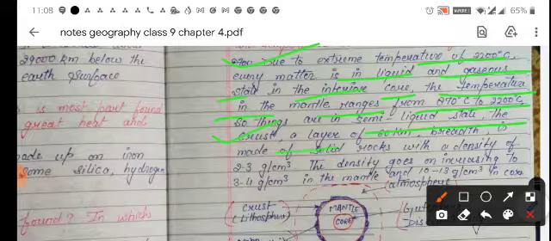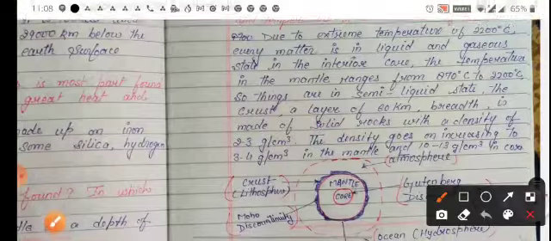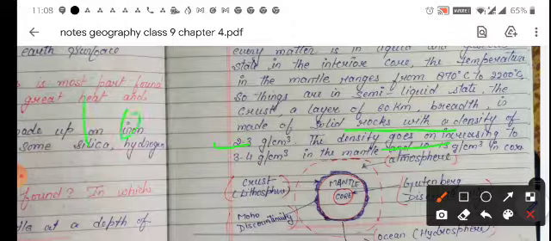The crust, a layer of 60 kilometers breadth, is made of solid rocks with a density of 2 to 3 gram per centimeter cube, and the density goes on increasing to 3 to 4 gram per centimeter cube in the mantle and 10 to 13 gram per centimeter cube in the core.